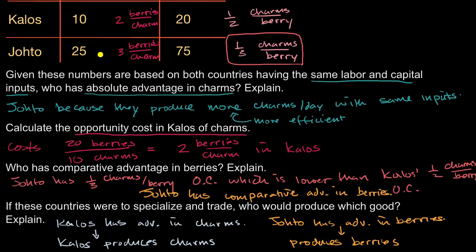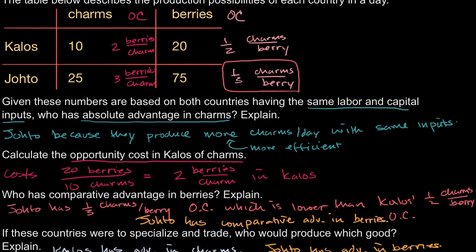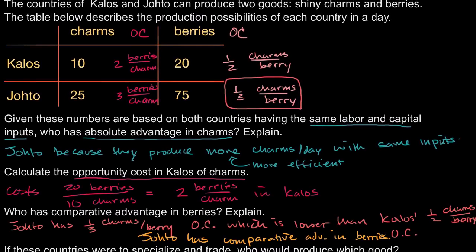Even though Johto has the absolute advantage in either, even though they can produce charms way more efficiently than Kalos, if you buy all of the arguments of comparative advantage, Johto should actually produce the berries while Kalos should produce the charms, because they have a lower opportunity cost in terms of berries.